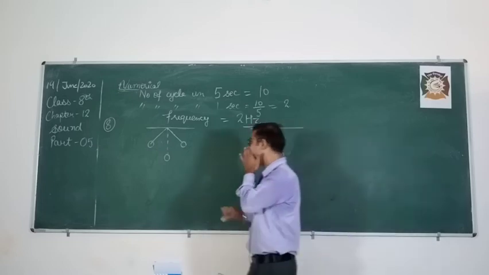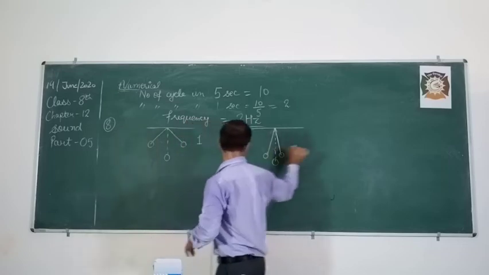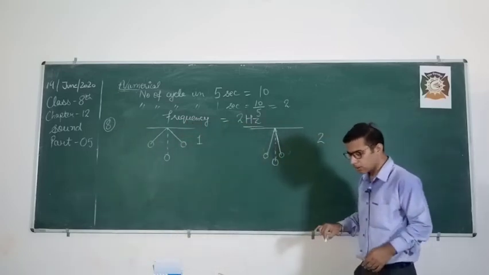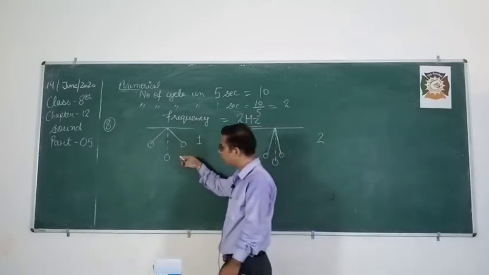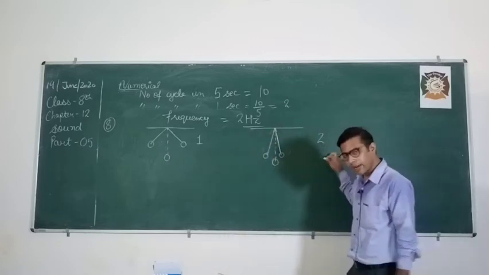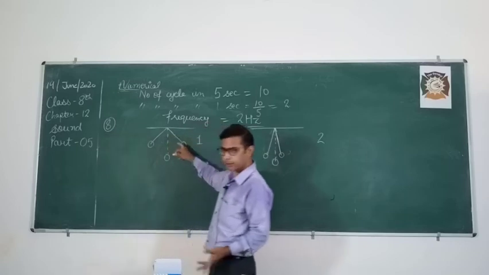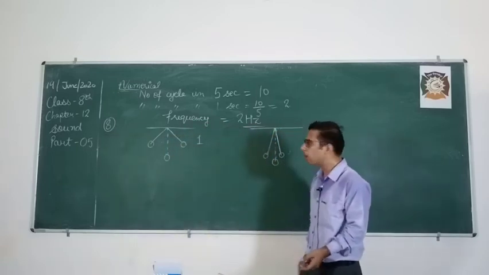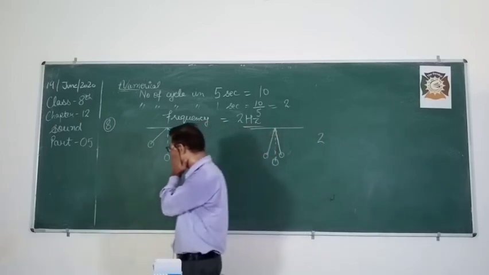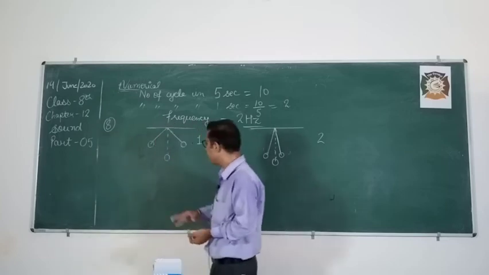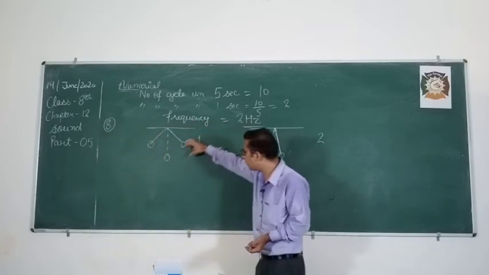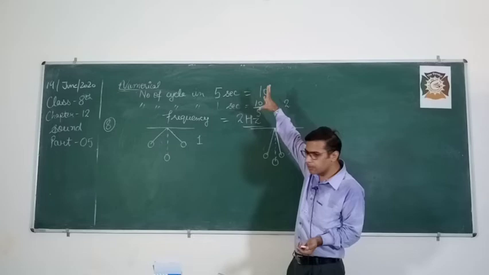So I'm giving you again two diagrams, figure 1 and figure 2. Same pendulum, same length, same size, same mass of the bob. In the first case, I have taken the bob to an upper level and then released it.